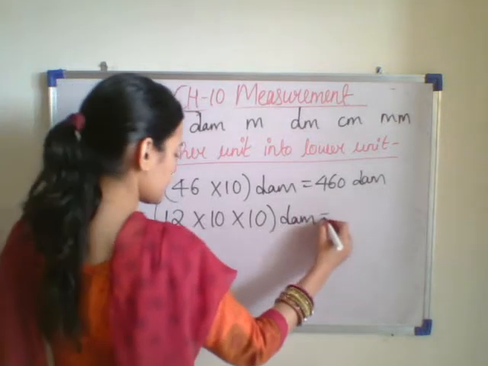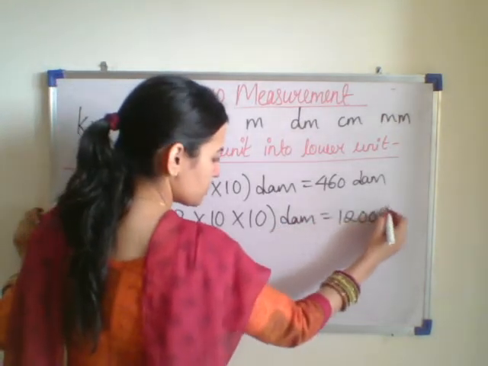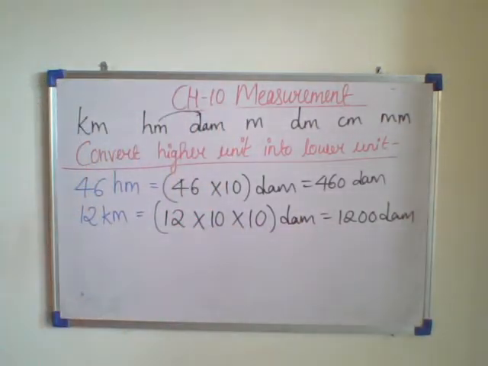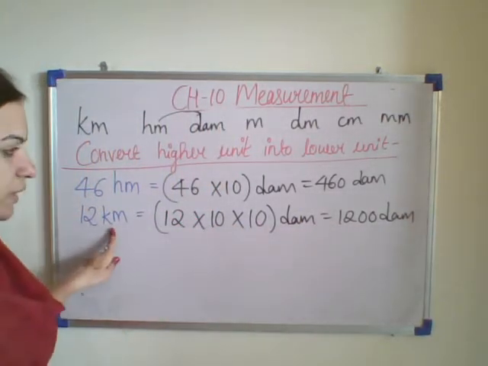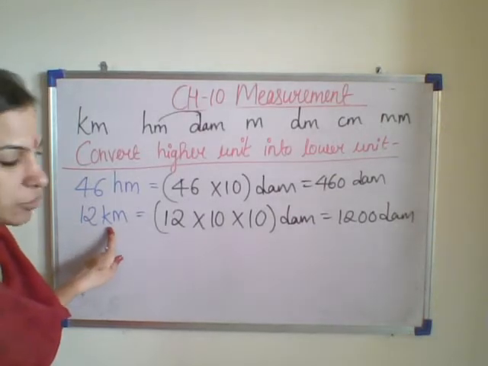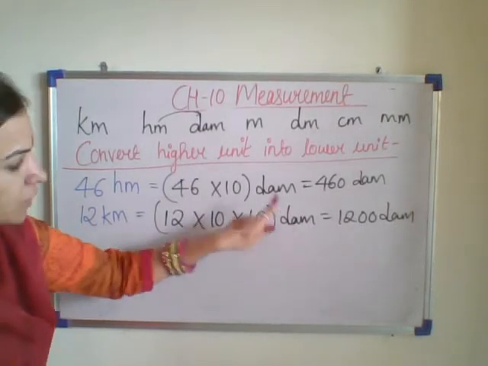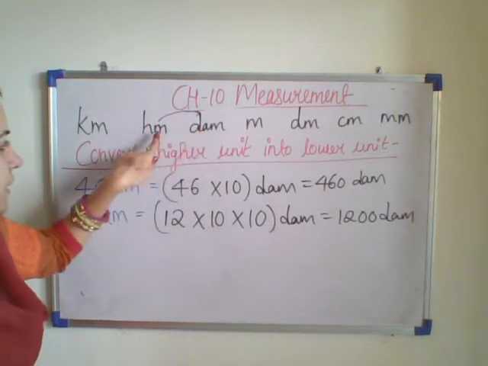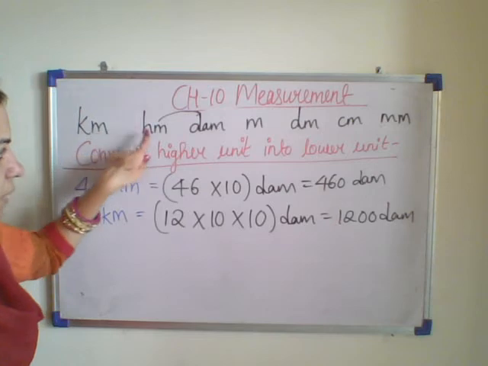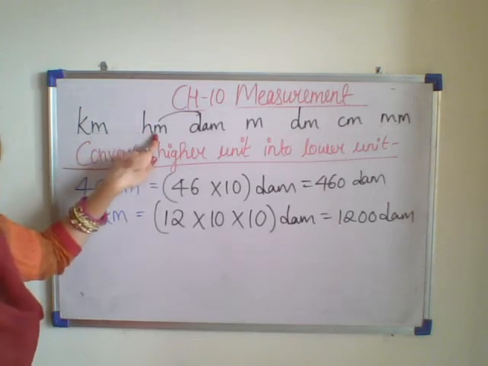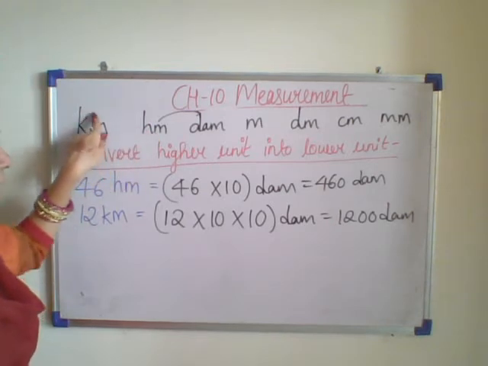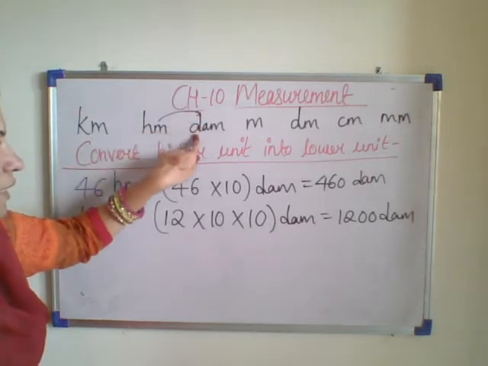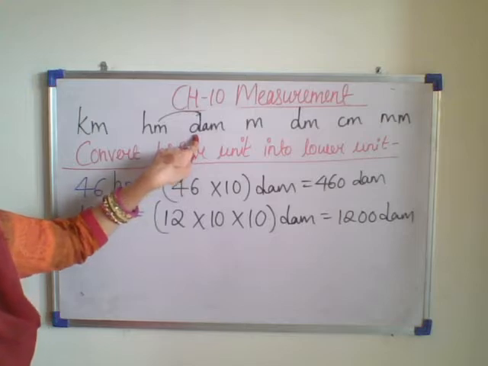Then it is converted into decimeter. 1200 decimeter. Now again I am explaining. This kilometer I want to convert into decimeter. So see here, decimeter is 2 steps right from the kilometer. So we will multiply 2 times by 10. 1 time 10, then 2 times 10. So it is then converted into decimeter.